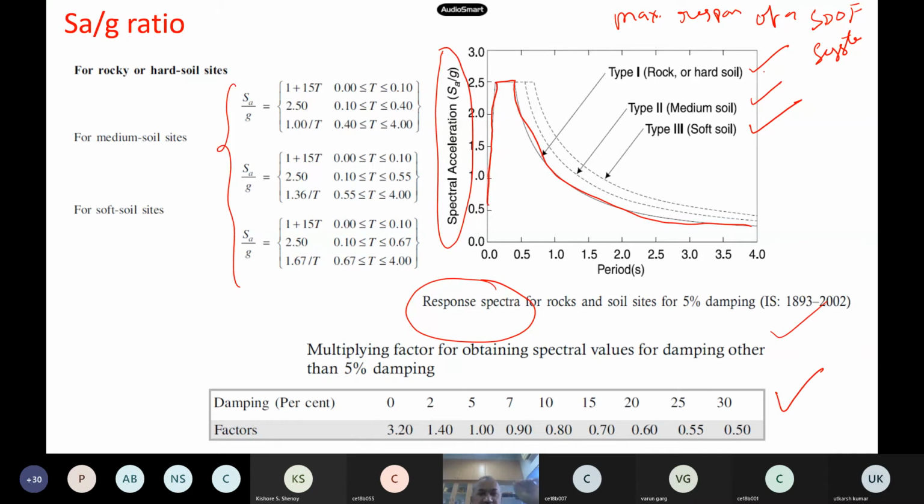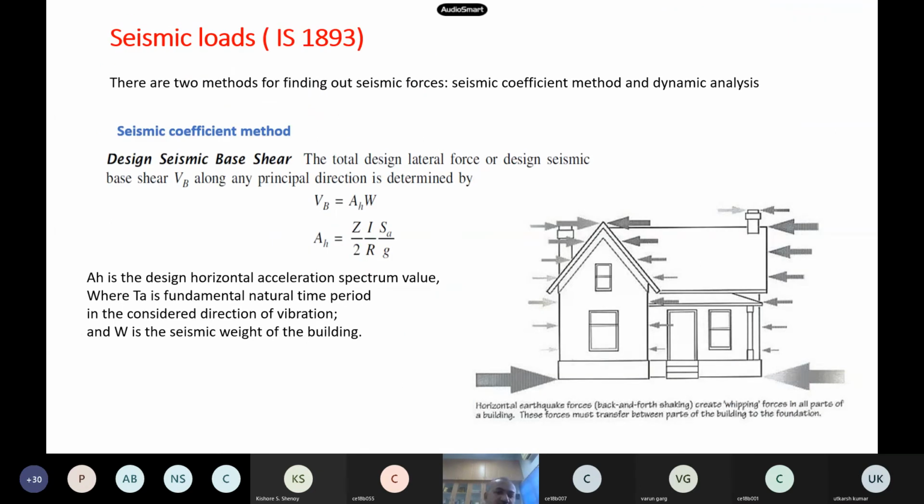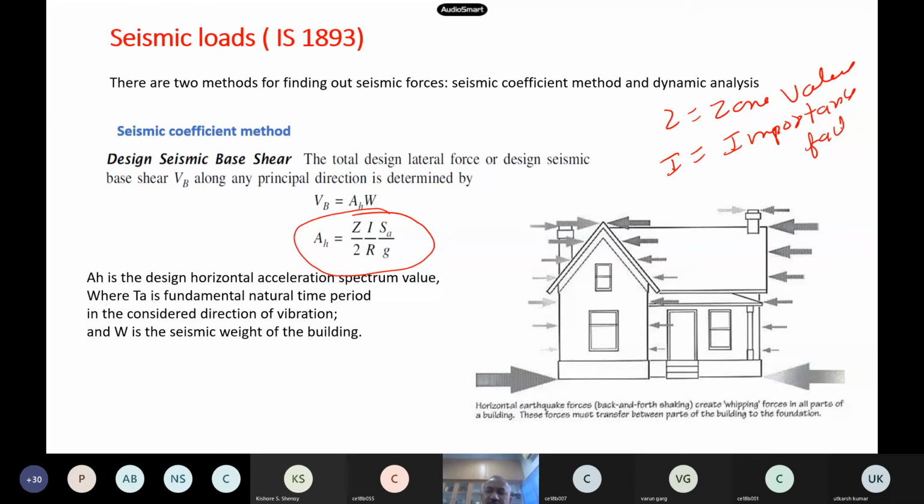Now the procedure is very simple. Finally, you have to find this AH. This is a formula given in our code, the seismic coefficient method. It is defined as Z by 2, I by R, SA by G. Z is the zone value. I is the importance factor, which depends on the type of the building, like hospitals, a very important structure. R is the response reduction factor, accounting for some nonlinear behavior. And SA by G comes from that graph. This is the response factor.